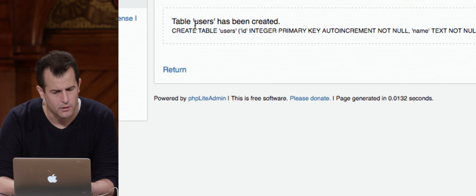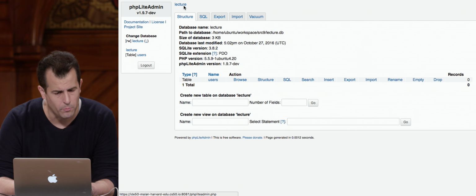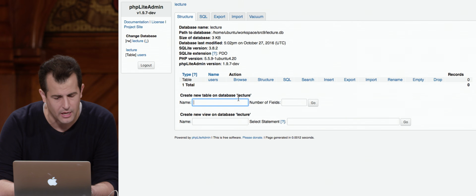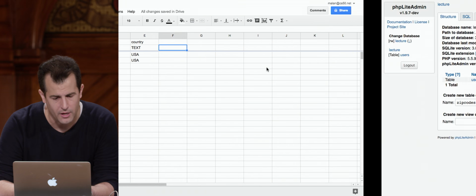This is the query, somewhat longer now, that was executed. And now let me create another table by clicking on the name of my database again, creating a new table called zip codes. Number of fields here is going to be 1, 2, 3, 4, 5.